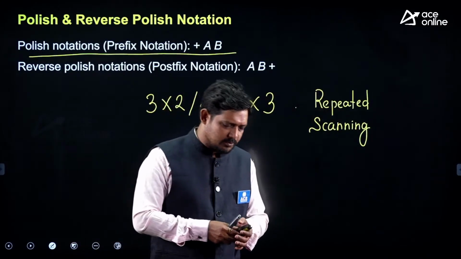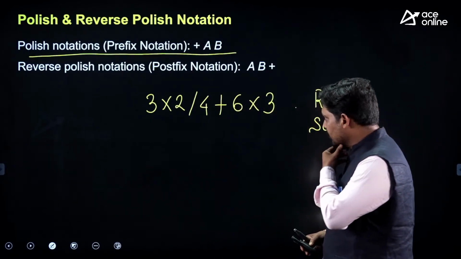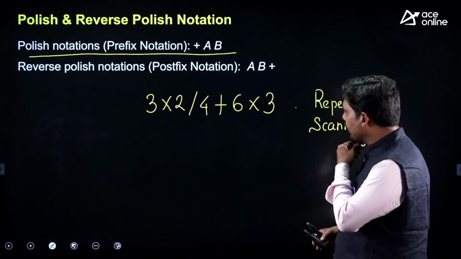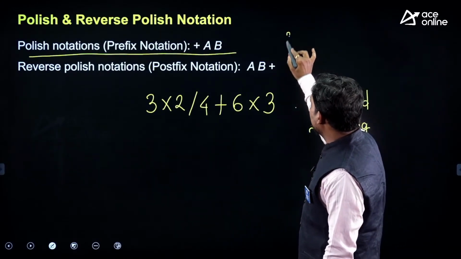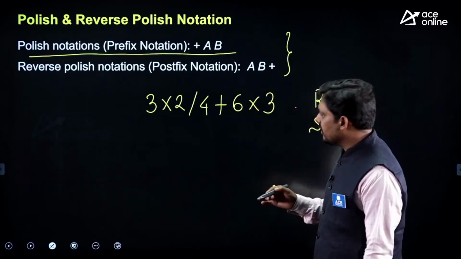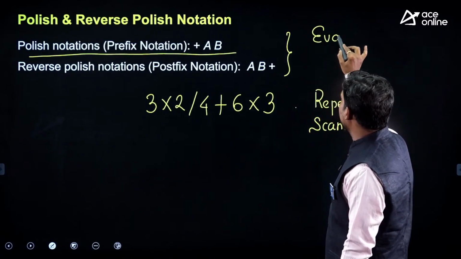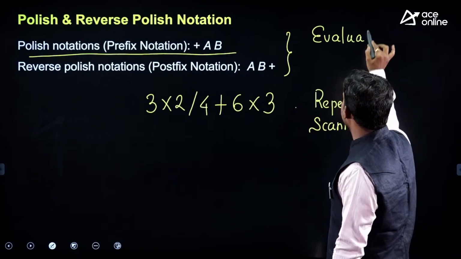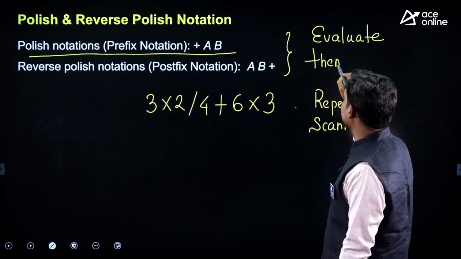Prefix and postfix expression. Now, once they have been evaluated, the property of these expressions is that you don't need to search the precedence and associativity. You can evaluate them in a single scan.